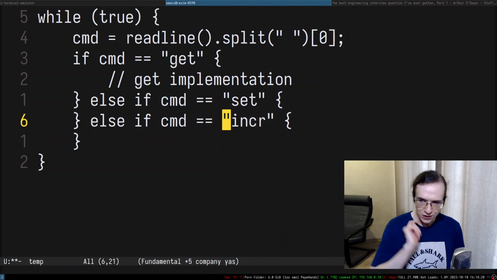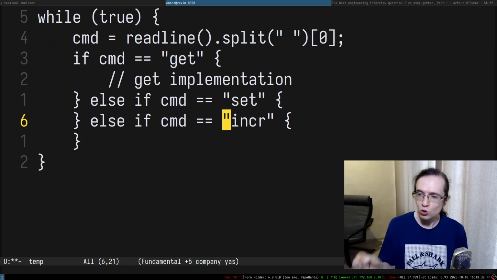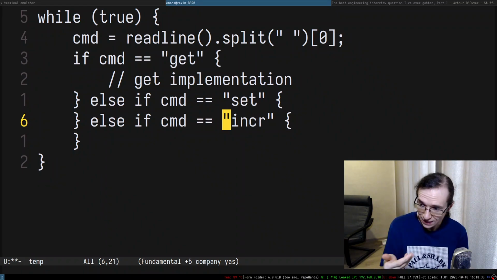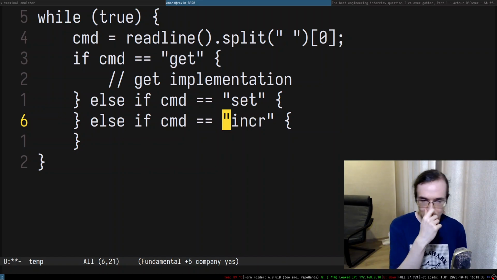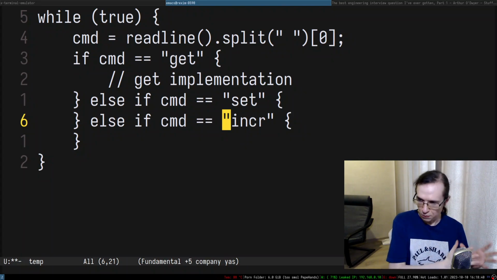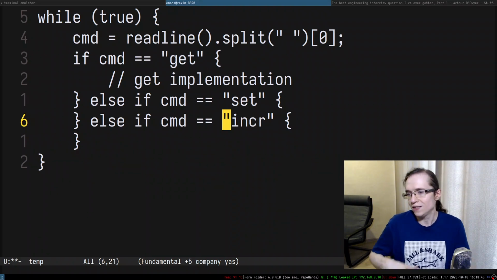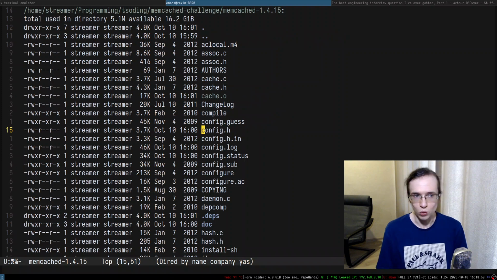So that means there is a very high probability that such a string literal exists in the source code very close to the place where we dispatch by the commands, and we can extend that place and add a new command. You see what I'm talking about? Essentially, exploring the source code is about building a hypothesis and then testing that hypothesis. It's almost like a scientific method. And essentially, this is what we can try to do.